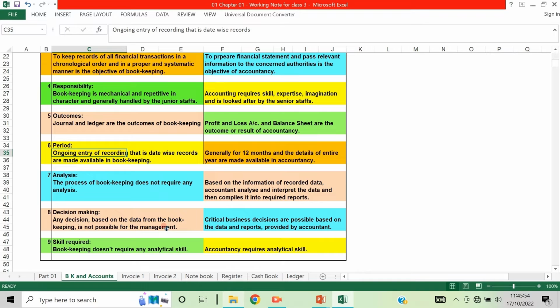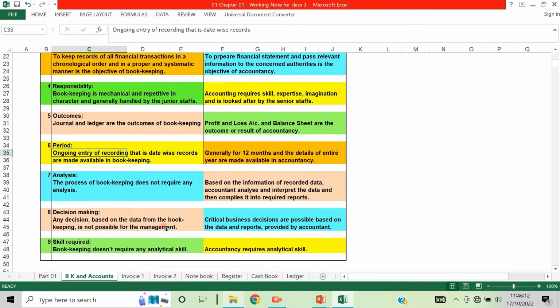If suppose there is some difference in quality, they can just call up the data and analyze that, and if they want to improve the quality they can do that. And if there is some problem in marketing, they can analyze the data and decide where they have to improve, what they have to do.